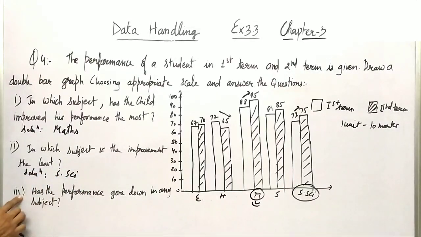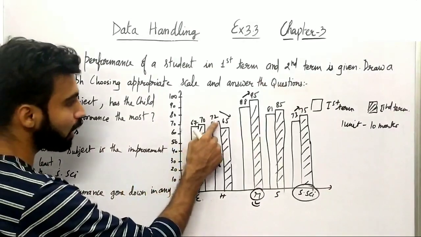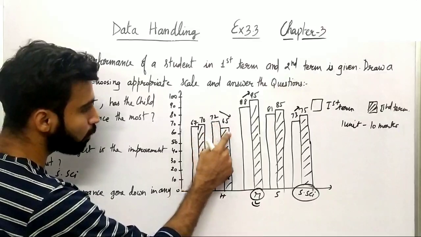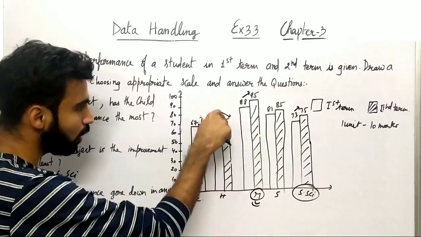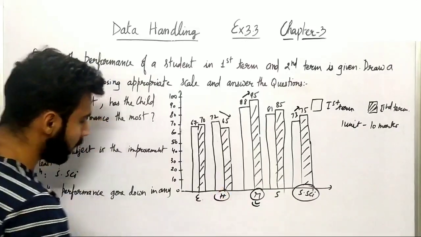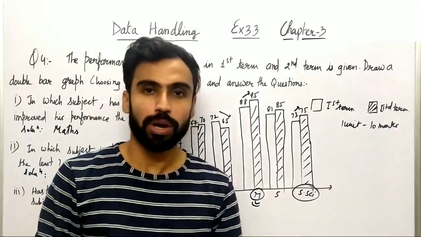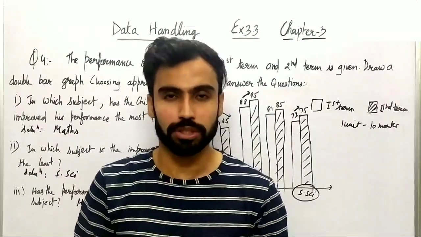Now the last part is, has the performance gone down in any subject? You can see clearly that from the first term to the second term, the marks have gone down, 2 and 5, 7. So that is in Hindi, right? Let me write the answer: the performance has gone down in the subject Hindi. So quite easy. That was all in this question.